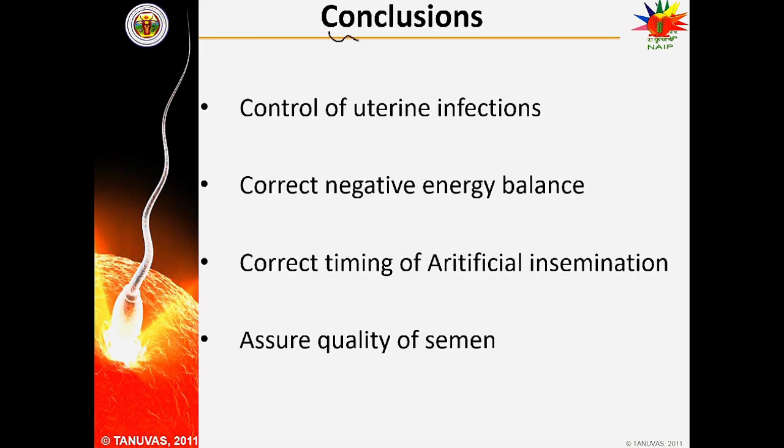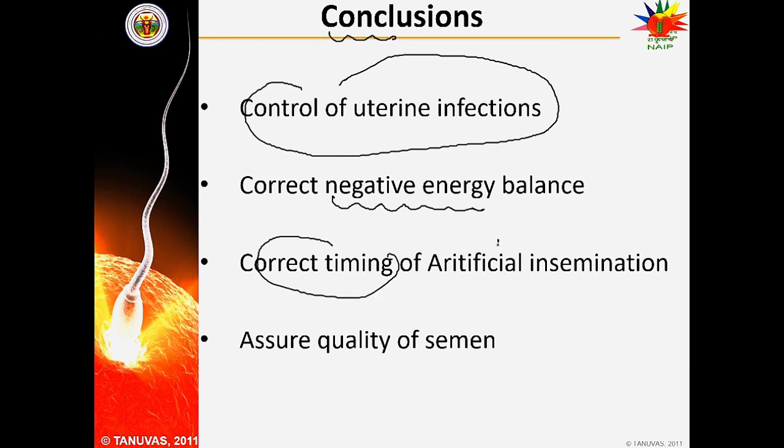Now we can discuss the conclusion. We have to make sure the uterus is free from infection, correct timing of artificial insemination, and assure quality of the semen.